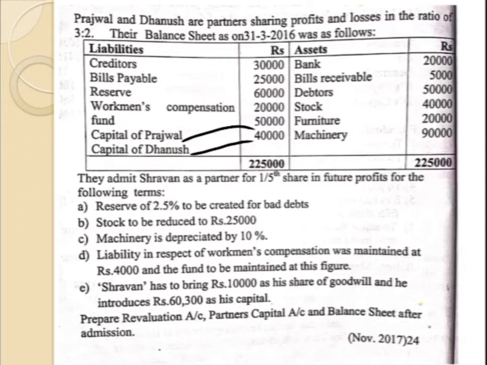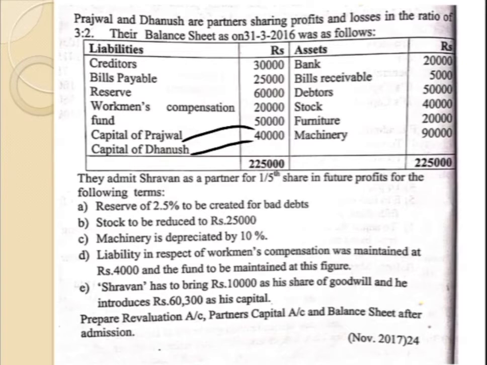On the asset side, they have given bank balance, bills receivable, debtors, stock, furniture, machinery. And the liability side, they have given creditors, bills payable, reserve, workmen's compensation fund, capital of Prajwal and capital of Dhanush. They admit Shravan as a partner for 1/5 share in the future profits on the following terms.